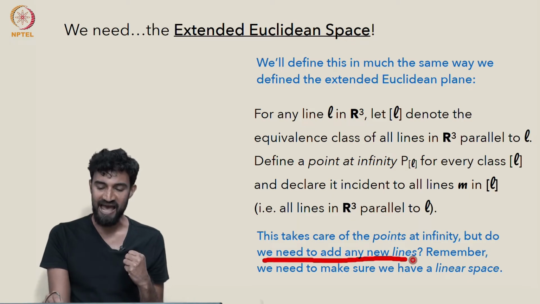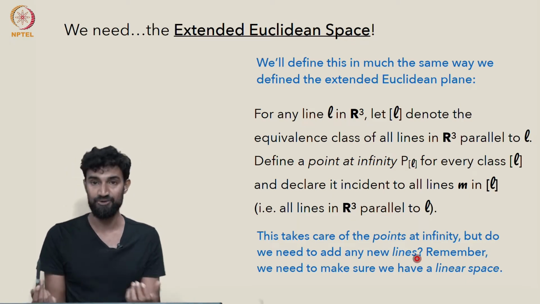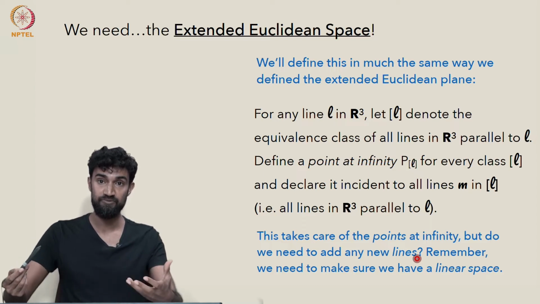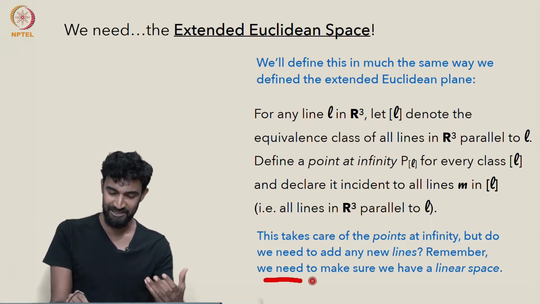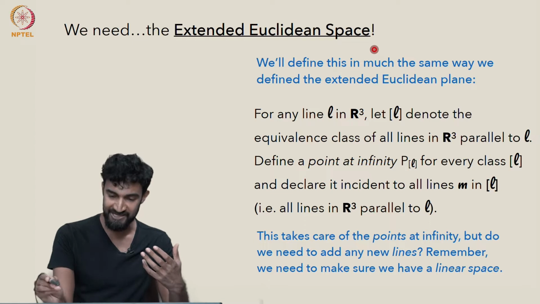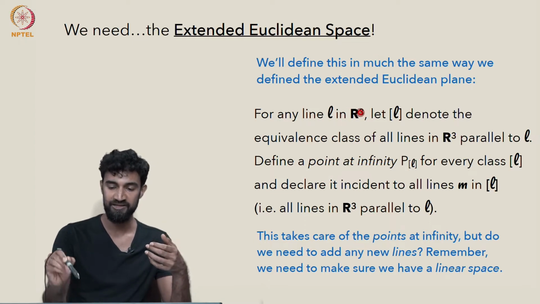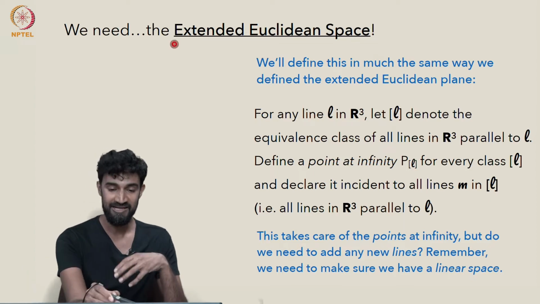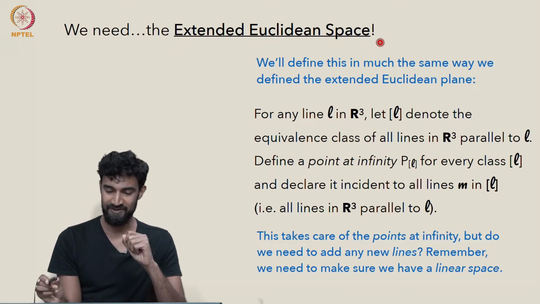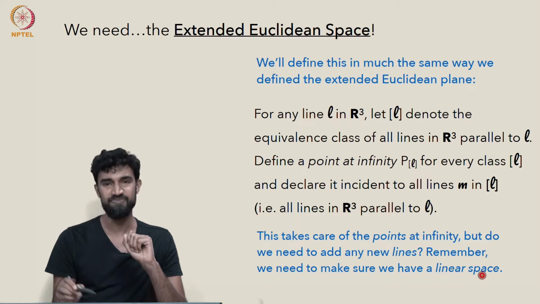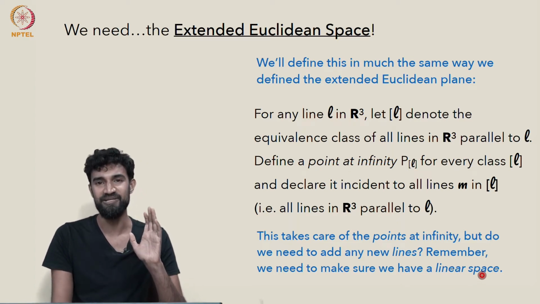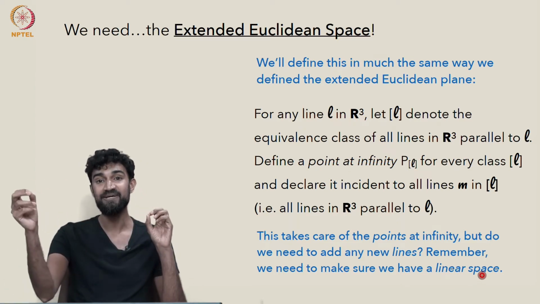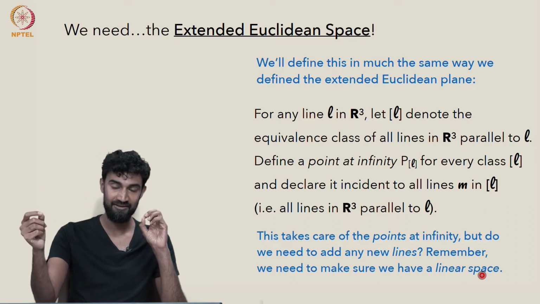But do we have to add any new lines in order to have some basic, nice geometric features? Ideally, we'd like this extended Euclidean space, which we're building out of R3. I mean, essentially, we want to add these points at infinity to R3 to get our extended Euclidean space. But we want to make sure it's a linear space. It should at least have this property that any 2 points determine a unique line.